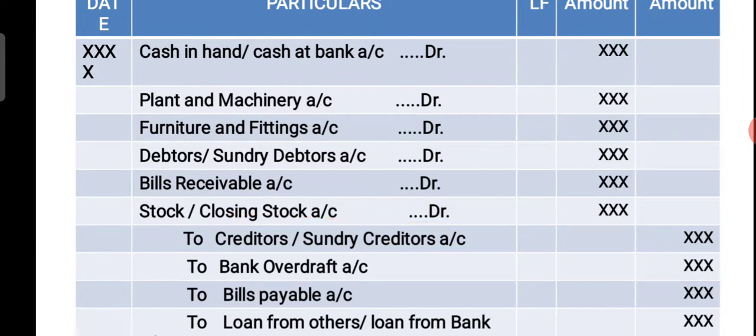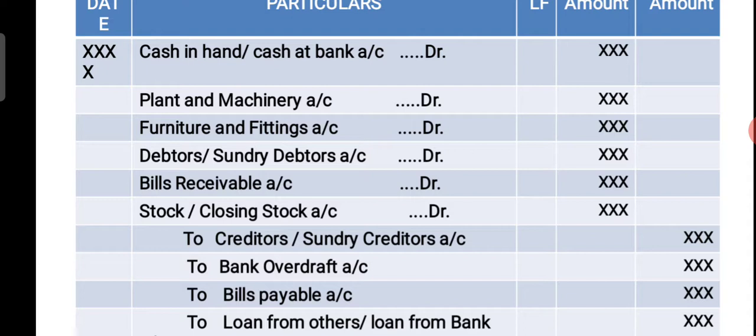Plant and machinery account, debit, amount in the amount column. Furniture and fittings, debit, amount in the debit column. Debit debtors or sundry debtors. Sometimes you will be given debtors in the problem, sometimes sundry debtors. So the amount goes in the debit column. And bills receivable, debit amount in the debit column.